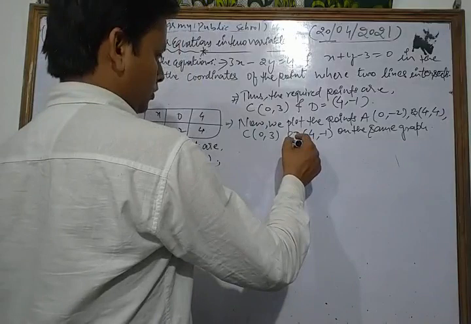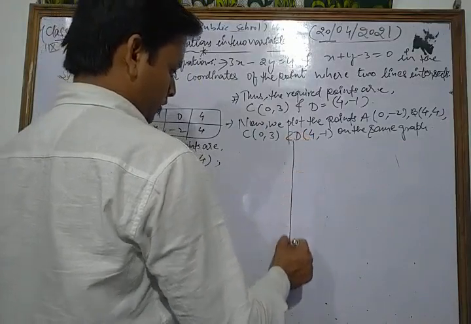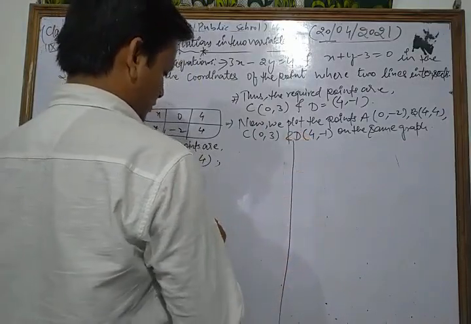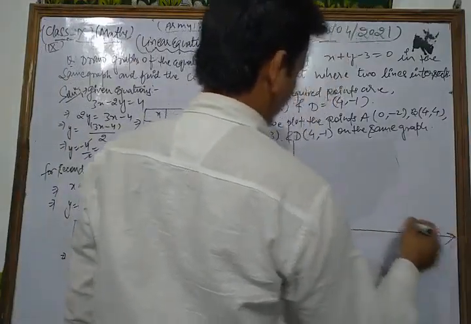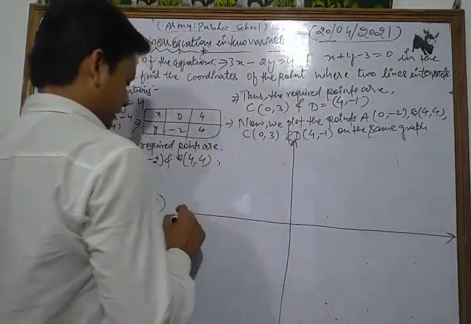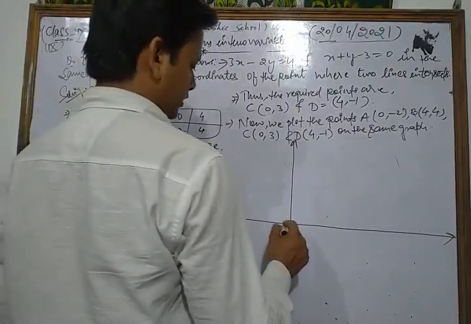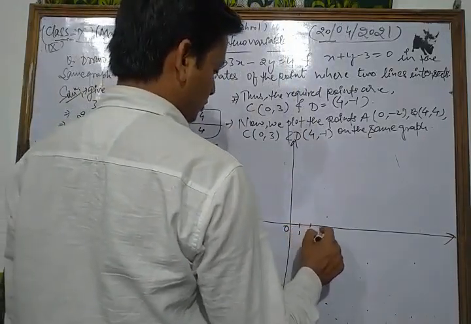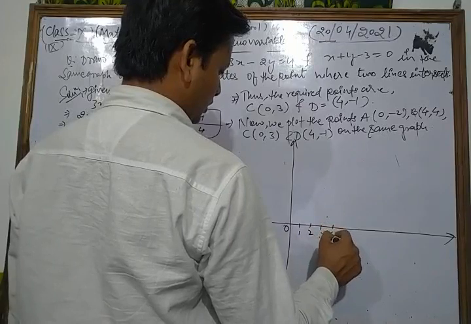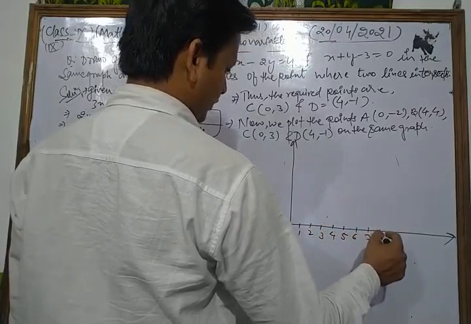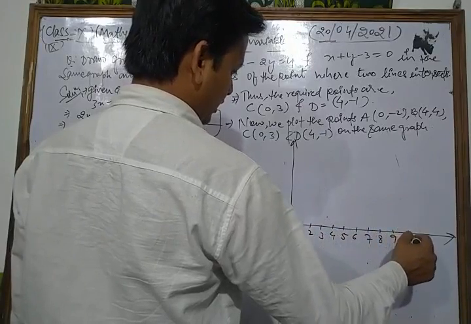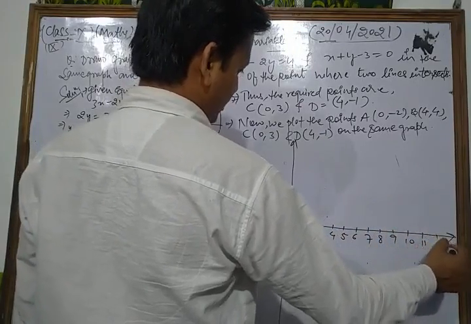So now first of all we draw the coordinate axes. 0, this is 1, 2, 3, 4, 5, 6, 7, 8, 9, 10, 11, 12.